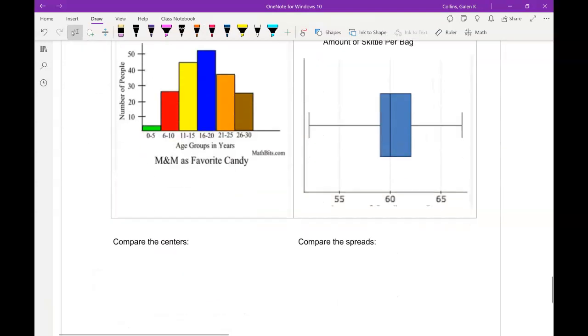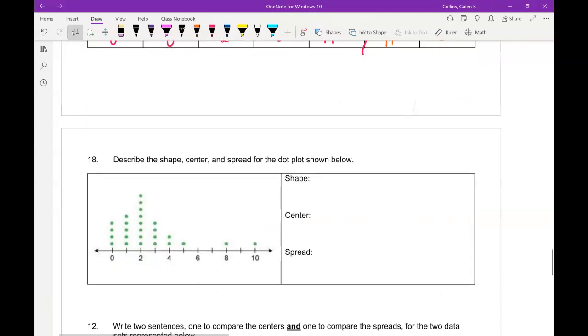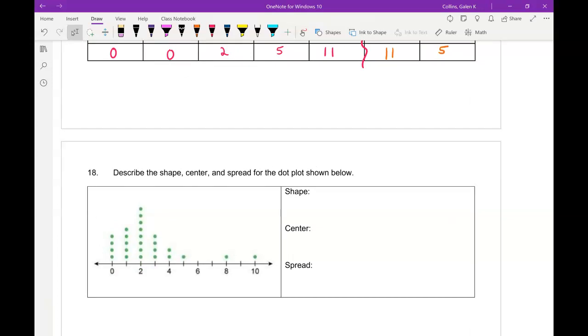All right. I'm going to make a separate video just for this last page.